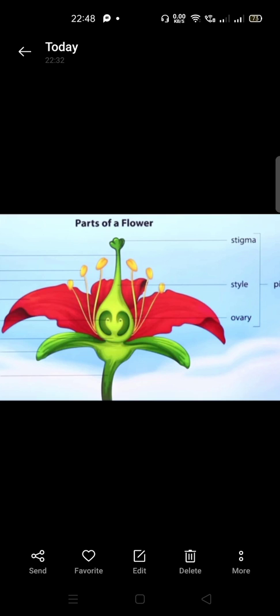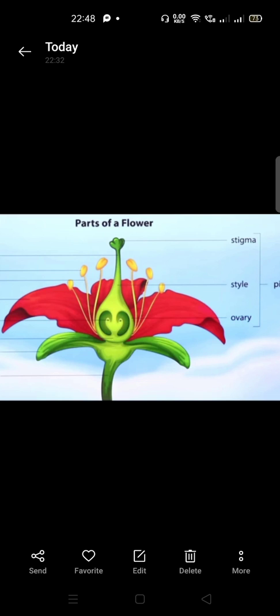So here also the part of the flower which is female is called the gynoecium. That gynoecium is also called a pistil or carpel. So three names are given: gynoecium, carpel or pistil. And for the male reproductive part, the names stamen and androecium are given.